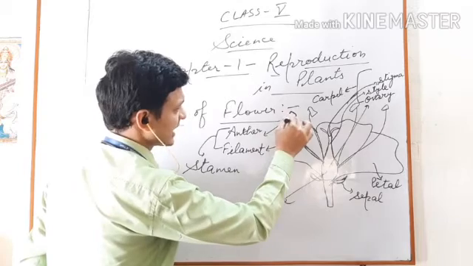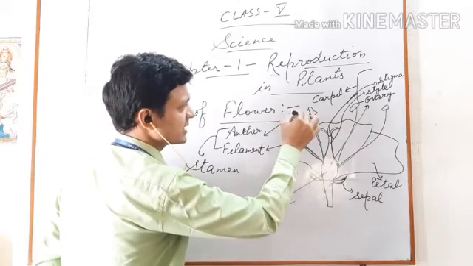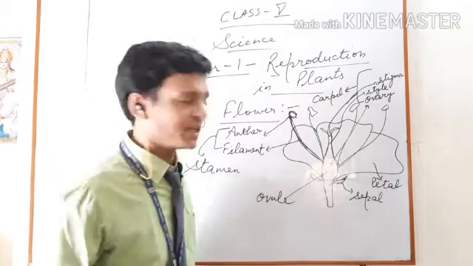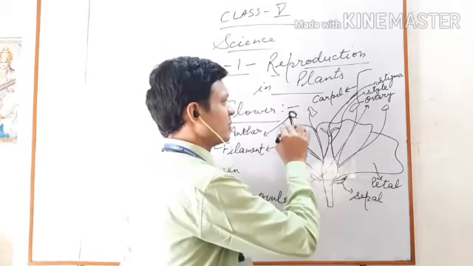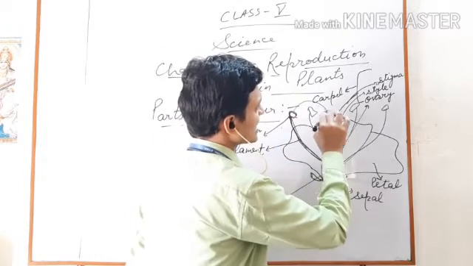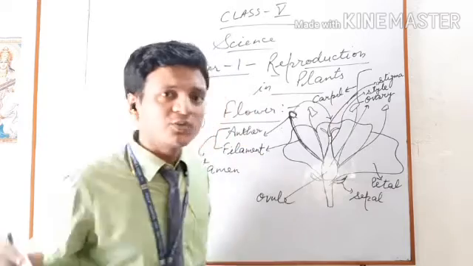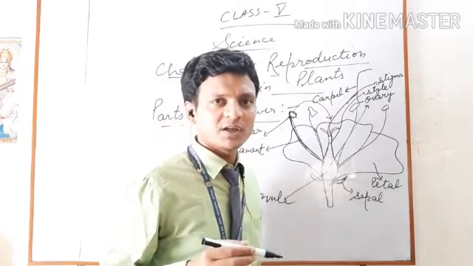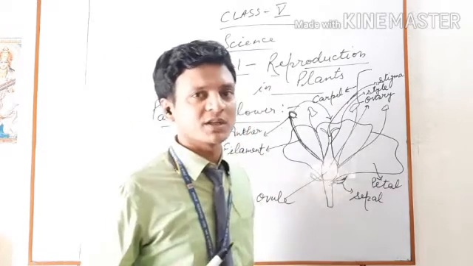In this, the anther contains pollen grains. From this anther, pollen grains transfer to the stigma, the female part of a plant. This process is known as pollination. I will explain it next.